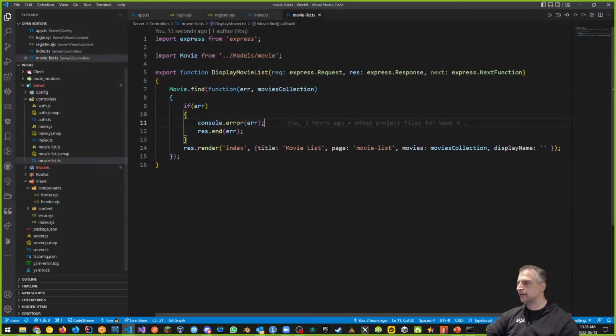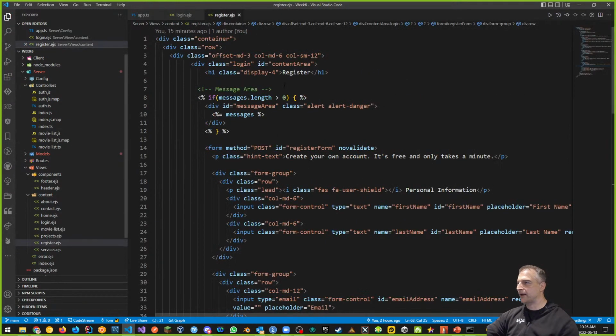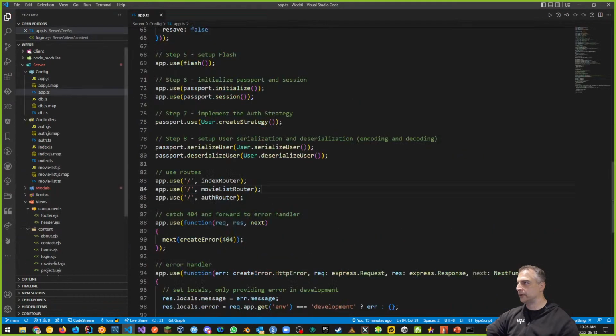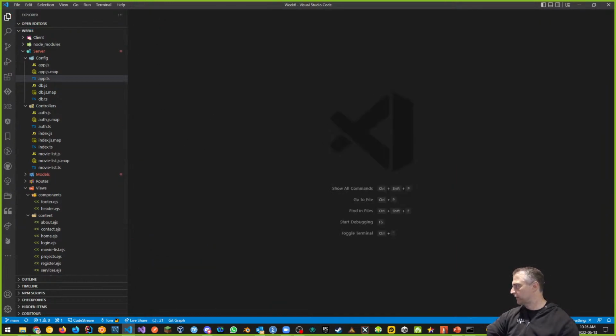We can close that off. We have our display movie list. We modified that. We added a display name. We can close that off for now. We have our index. We can close that off for now. Our register and login pages. We can close those off for now. And we've done all of our app configuration for this part so far. Okay, so that's what we've done up until this point. However, we can't process any of the pages, and we have no idea how to get a display name anywhere. We have no idea how to do that yet, and let's do that piece right now.